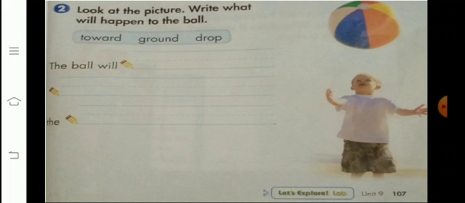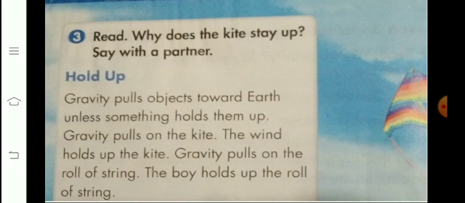Now students, move on to page number 108. Write classwork. Look at question number 3. Why does the kite stay up? Students, I will read the text, then we will discuss which things help the kite to stay up in the air. Listen carefully. Hold up.